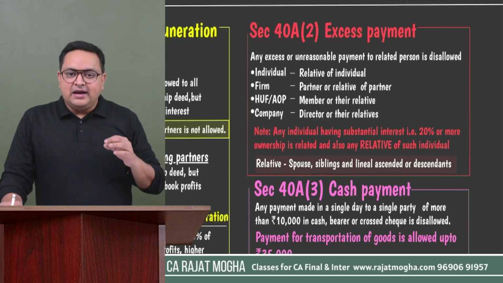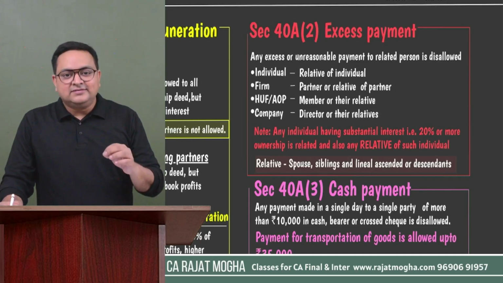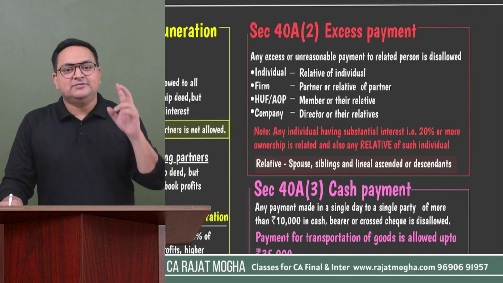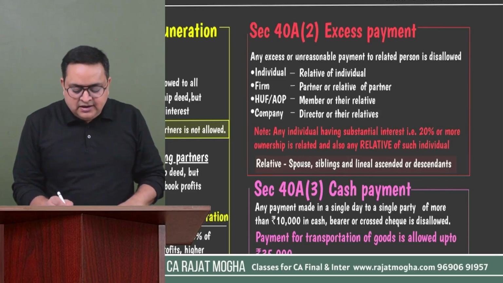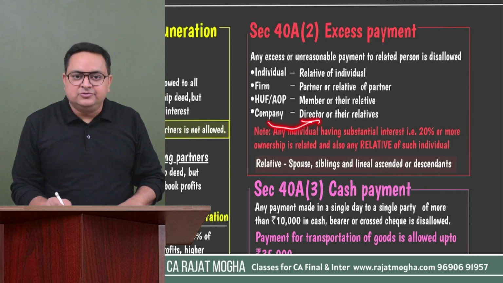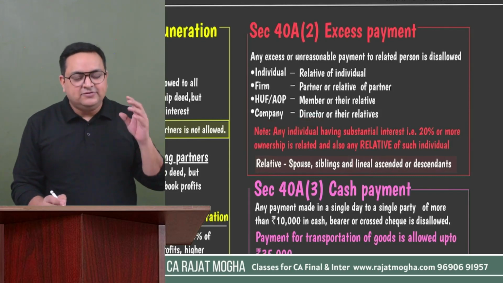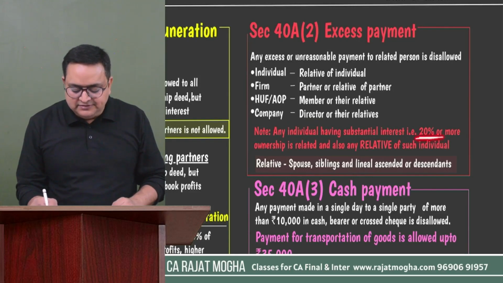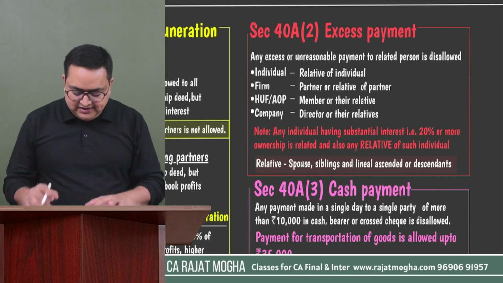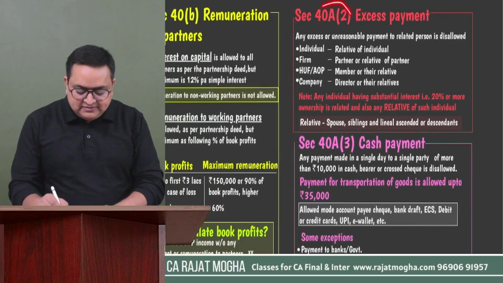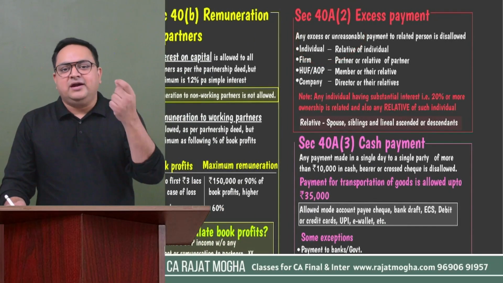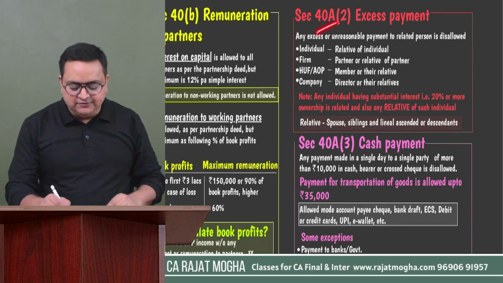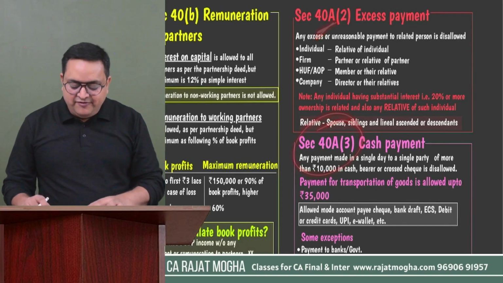Okay. Can a shareholder be a related person? The answer could be yes, but that shareholder should hold at least 20% or more. That person should have a substantial interest. So for a company, the director is the related person, and a shareholder can also be the related person if that person has substantial ownership. Substantial ownership here means 20% or more ownership, right? In that case, that person is also a related party. But please remember, in excess of fair market value. So whatever that excess, that extra amount which you are paying, will not be allowed as per section 40A2.